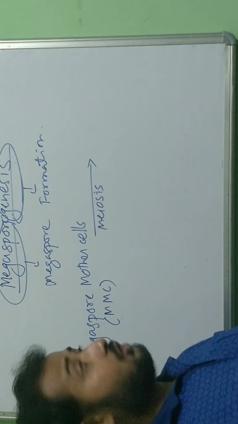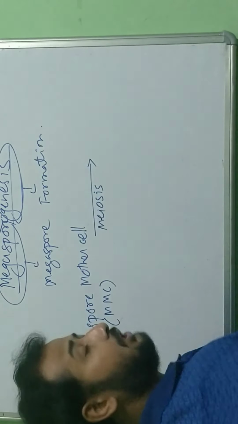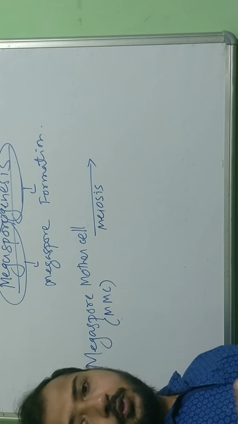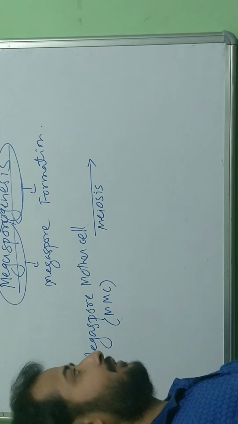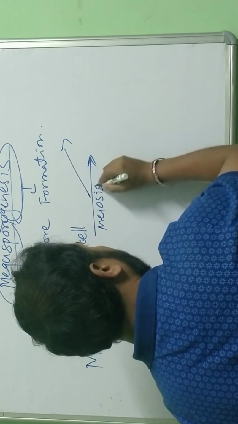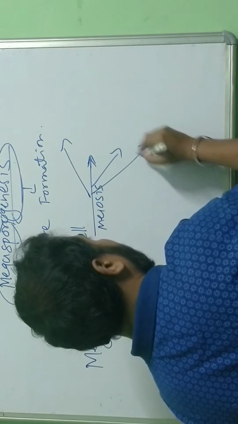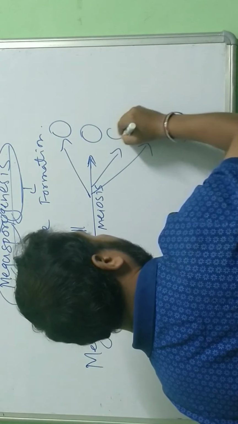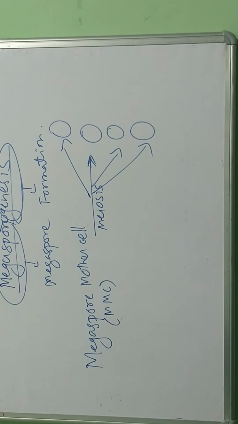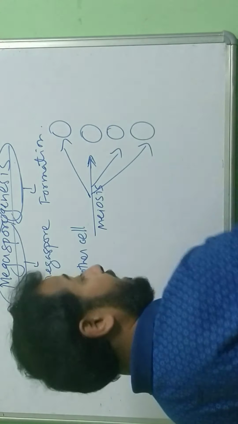So each of the cells, if it undergoes meiosis cell division, is going to produce 4 new daughter cells. 1, 2, 3 and 4. So these daughter cells are actually what?